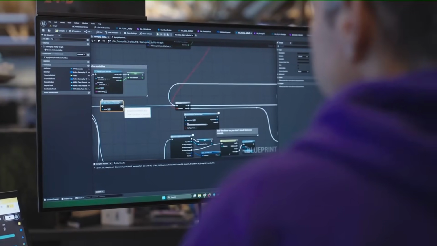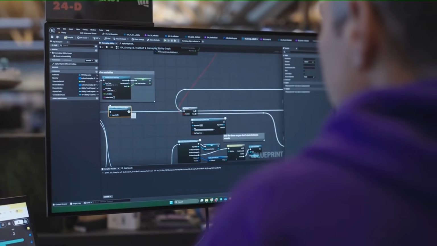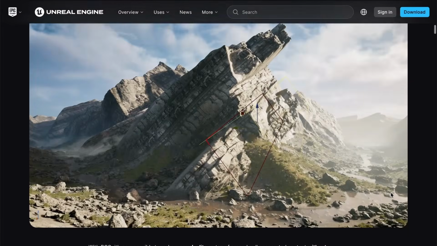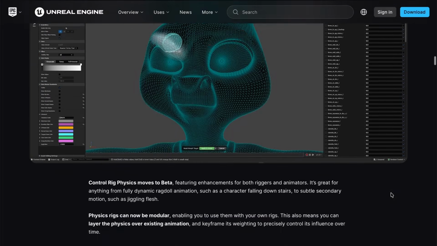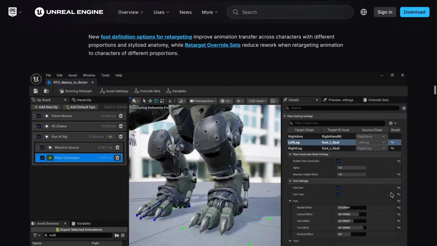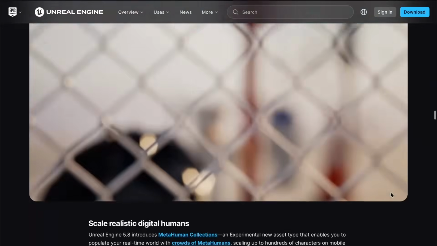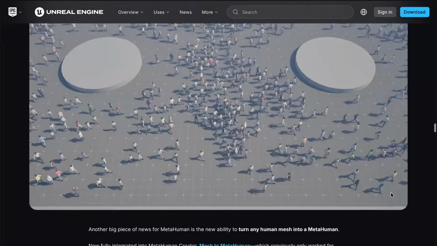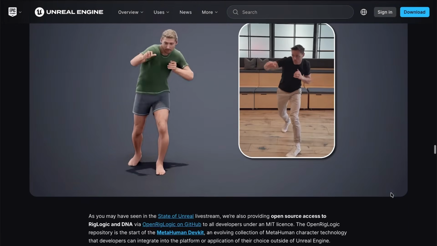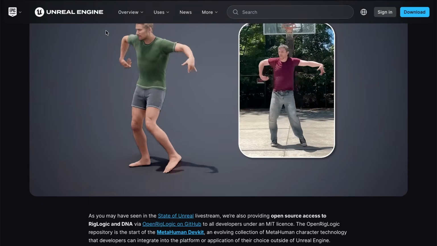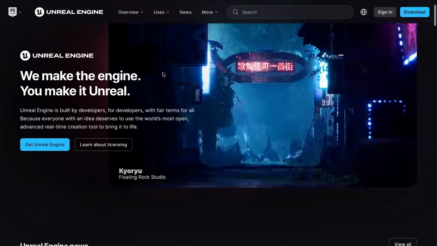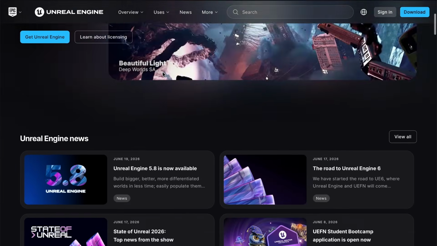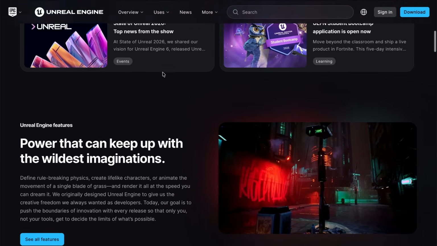The future of Unreal Engine is pretty interesting, as 5.8 simply represents one of the most feature-packed Unreal Engine 5 releases yet, and this is focusing on a whole lot of things, which includes massive world creation, faster iteration, AI integration, real-time cinematic workflows, and scalable digital humans. And by default, for anyone thinking about a game engine that they can start exploring with, Unreal Engine has actually set the pace, and you can go ahead and start exploring with it right now.